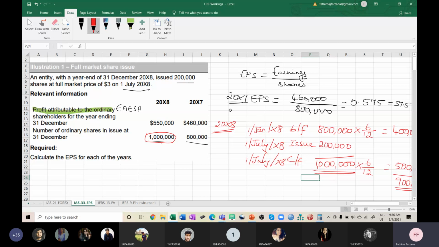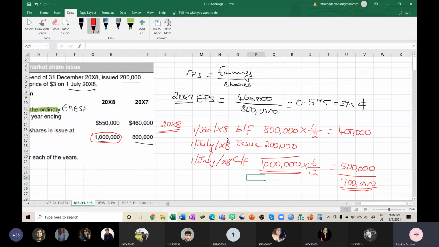Very simple. But in 2008, you cannot take 550 divided by 1000. It is not allowed. Why? Because the holders of the 200,000 shares were not there for the first 6 months. So you have to average out. How to average out? These 800,000 shares were there as 800,000 only for 6 months, that is from January to end of June. For 6 months they were as such, so you take it.